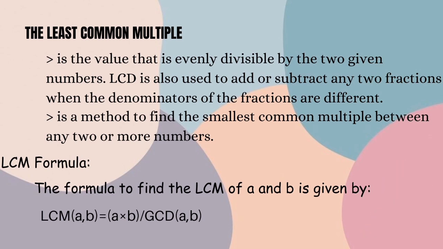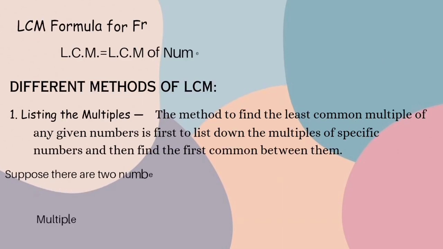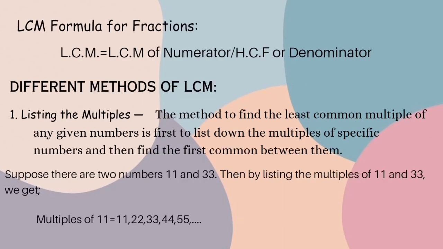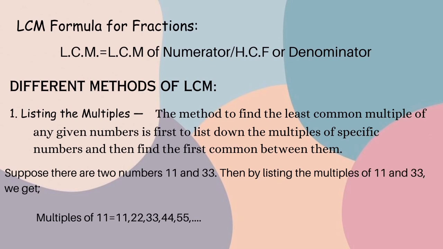This is the LCM formula. Let A and B be two given integers. The formula to find the LCM of A and B is given below. Also, the formula for fractions: LCM is equal to the LCM of the numerators divided by the HCF, or highest common factor, of the denominators.